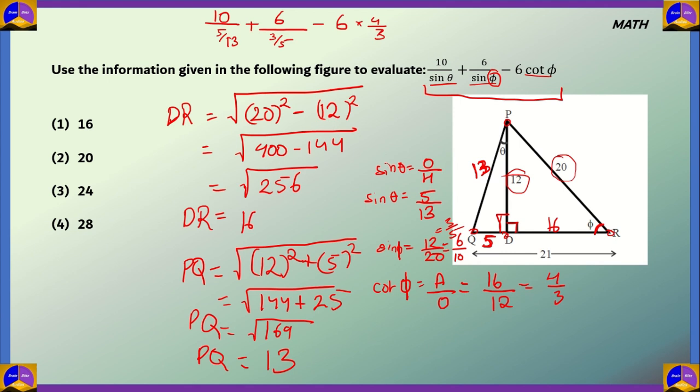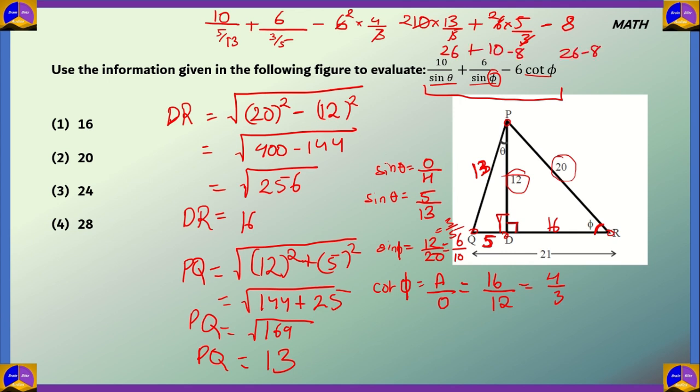Now in here we can cancel this and this. 2 into 4, 8. So 10 divided by 5 by 13 is 10 into 13 by 5, plus 6 divided by 3 by 5, that is 6 into 5 by 3, minus 2 into 4, which is 8. Here 3 and 6, 2; 5 and 10, 2. 2 into 13 will be 26. 2 into 5 is 10, minus 8.